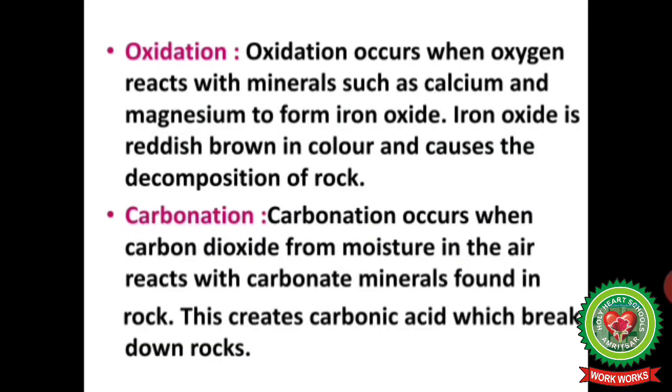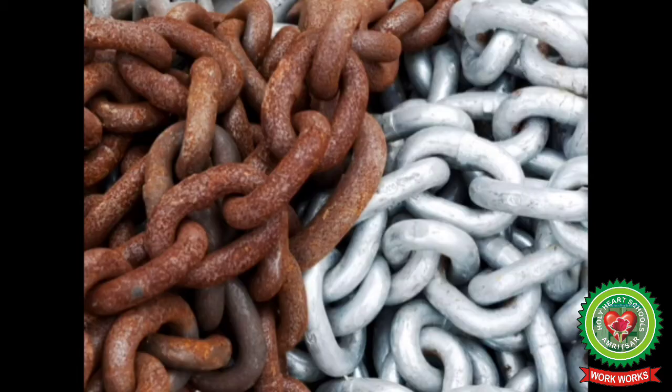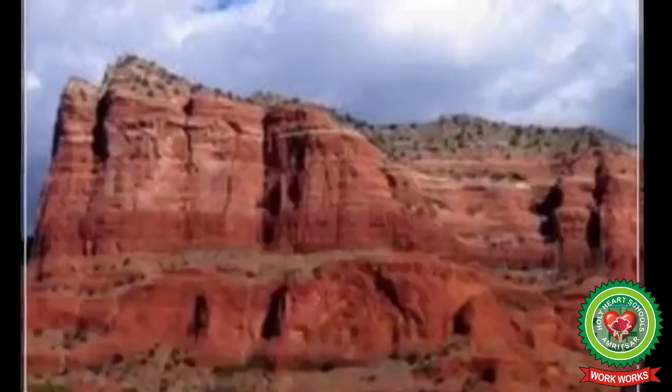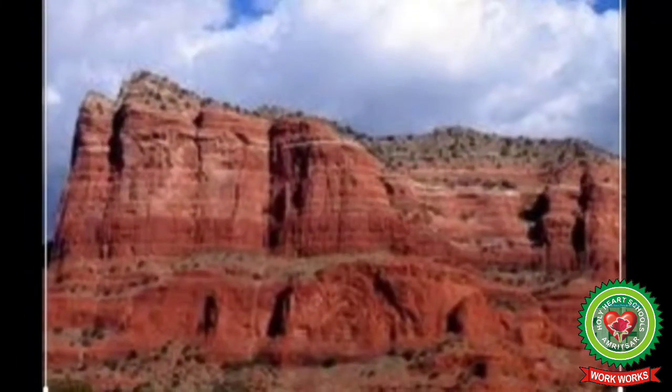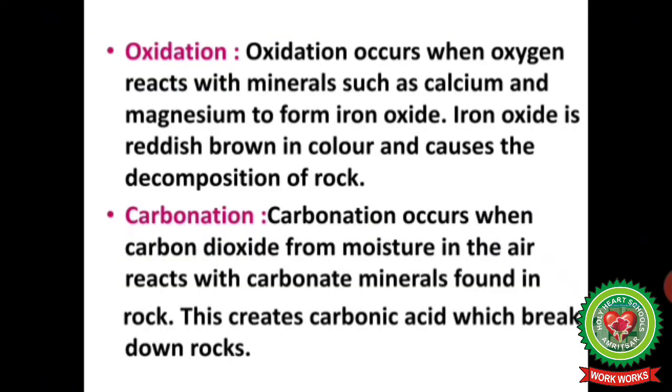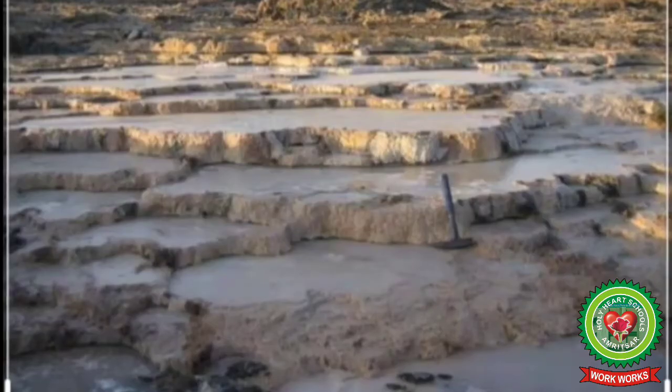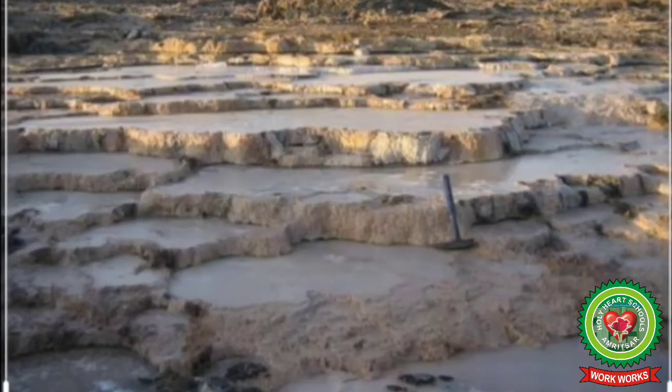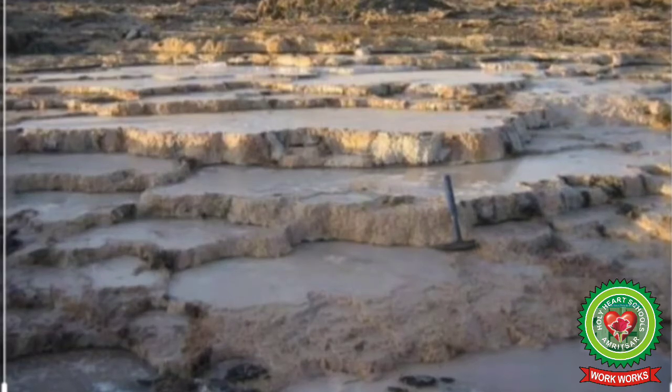Oxidation. Oxidation occurs when oxygen reacts with minerals such as calcium and magnesium to form iron oxide. Iron oxide is reddish brown in color and causes the decomposition of rocks. Carbonation. Carbonation occurs when carbon dioxide from moisture in the air reacts with carbonate minerals found in the rock.